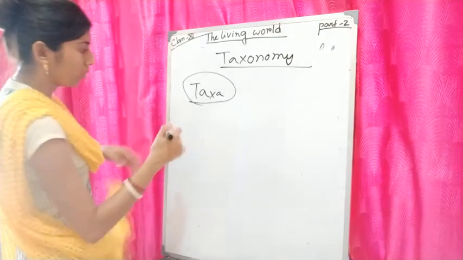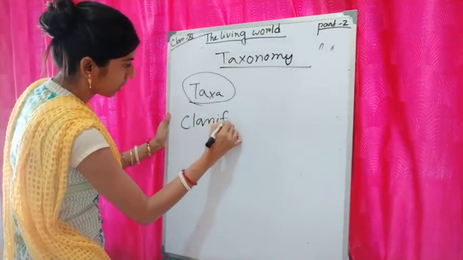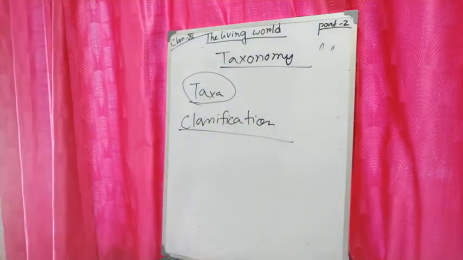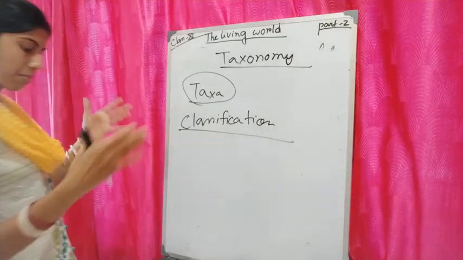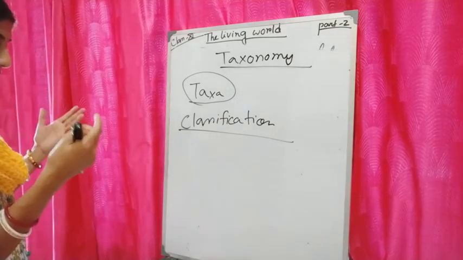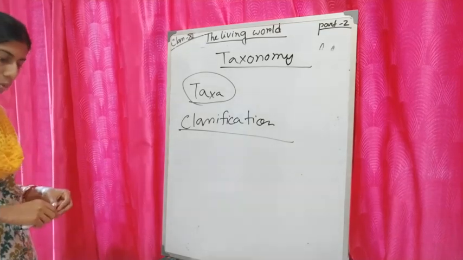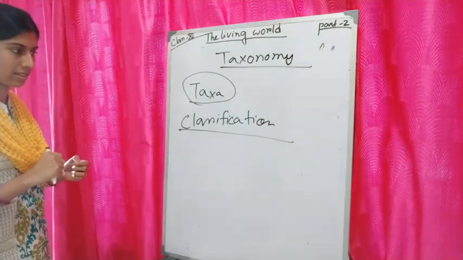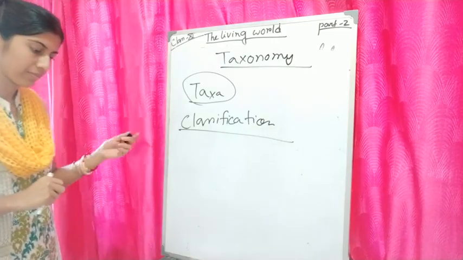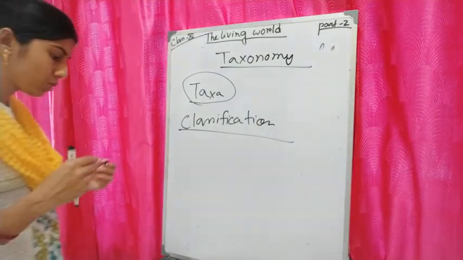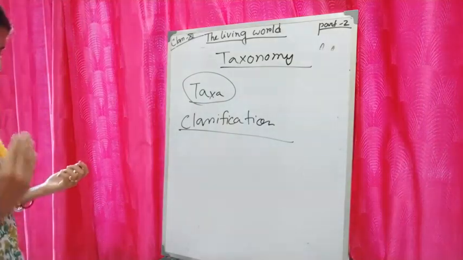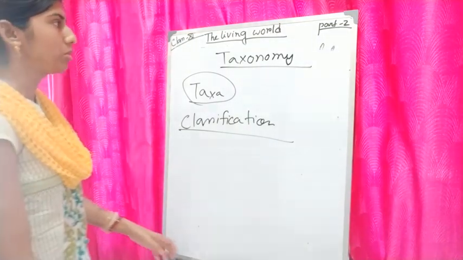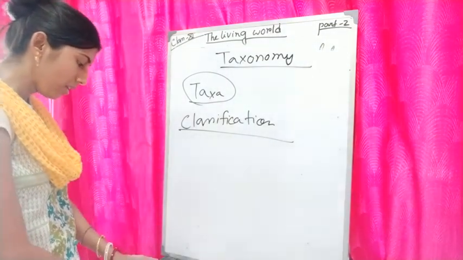So next we will know another term, classification. What is classification? Classification is the process by which organisms or animals or plants can be grouped into convenient categories based on some easily observable characters. Okay, this is called classification. That means we need to classify organisms with some characteristics. So these are some terms which are related to this chapter.